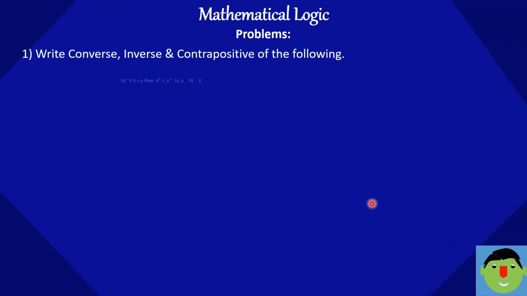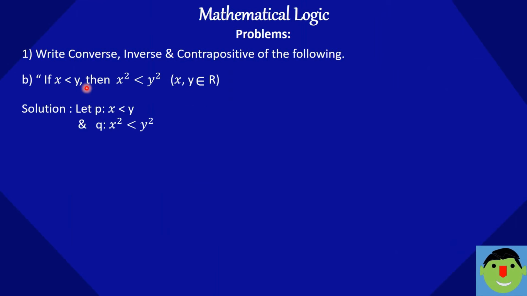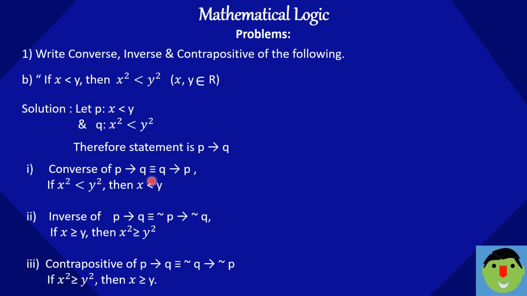Next example: if x is less than y, then x square is less than y square, where x, y belong to R. You can see here there are two statements combined by the connective if and then, so it is nothing but P implication Q. For the converse of this, just interchange the positions of P and Q, so first comes Q and then P. So if x square is less than y square, then x is less than y.